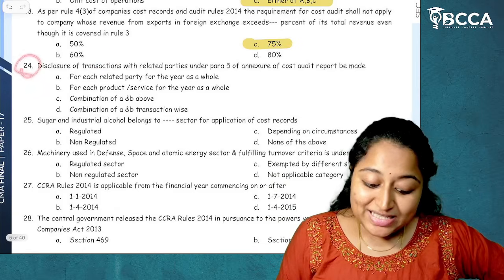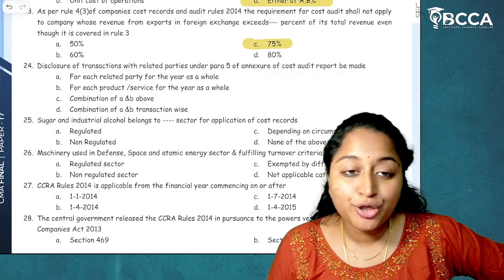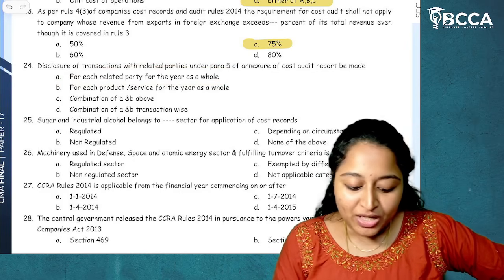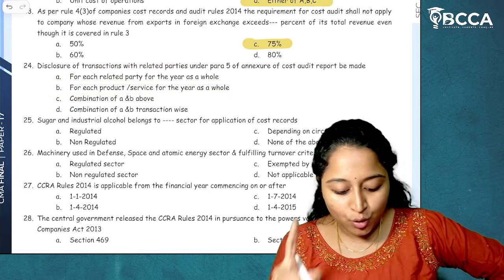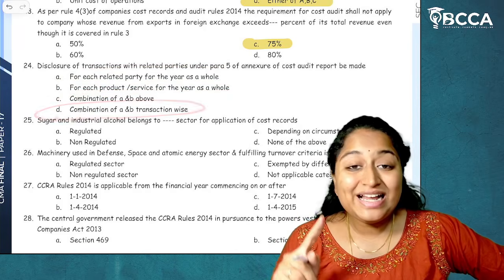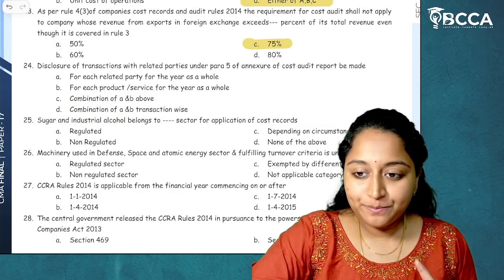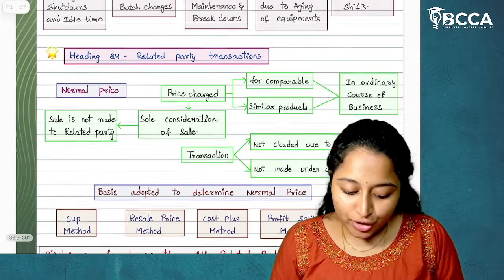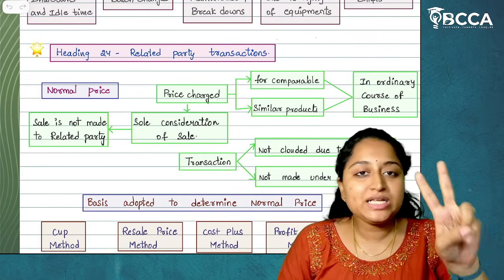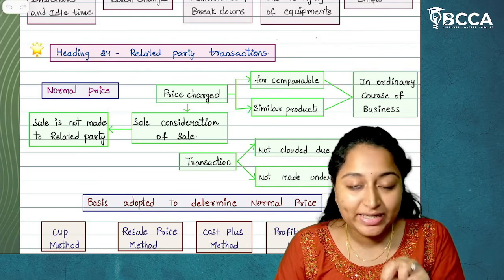Next, 24. Disclosure of transactions with the related parties under para 5 of annexure to the cost audit report to be made for each related party for the year as a whole, for each product or service for the year as a whole, combination of A and B above, or transaction wise. For this, I'll open where I have given you. When we were discussing form CRA 1, I told you two headings are important to remember. One is capacity determination heading and the second is related party transactions heading.